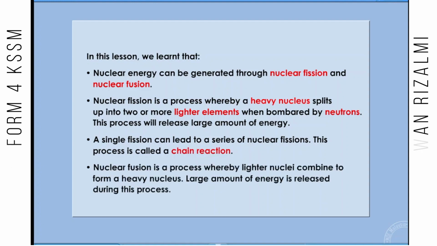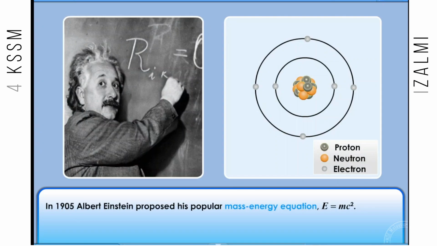Nuclear fusion is a process whereby lighter nuclei combine to form a heavy nucleus. A large amount of energy is released during this process. In 1905, Albert Einstein proposed his popular mass-energy equation, E equals mc squared.